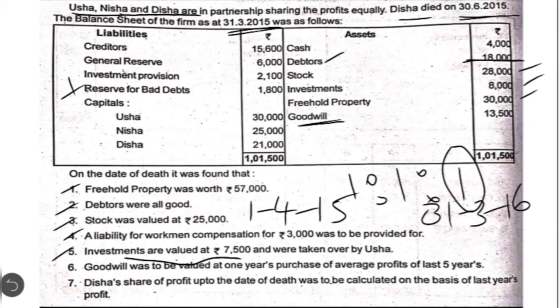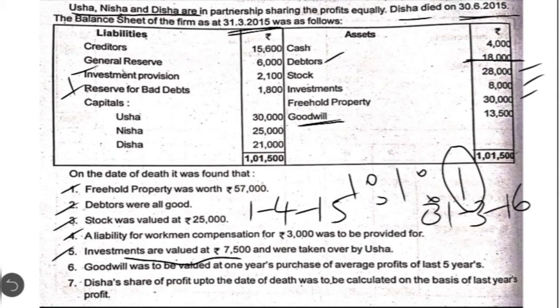But there is one item on the liability side, that is investment provision. This provision is created to set off such losses which may be incurred because of the revaluation. So when there is a separate provision created, this 500 loss cannot be shown in the revaluation account. This investment provision or investment fluctuation fund is just like an accumulated reserve. So that loss of 500 on the revaluation of investment should be set off against that provision of 2,100. The remaining 1,600 will be distributed among the partners, just like how we distribute the general reserve.